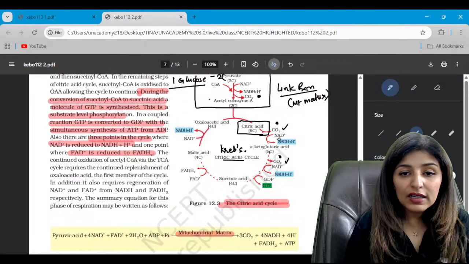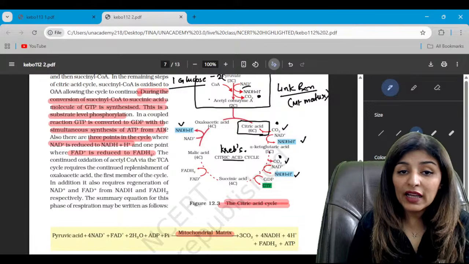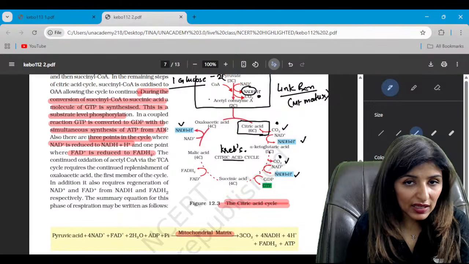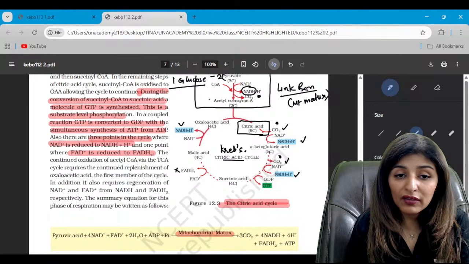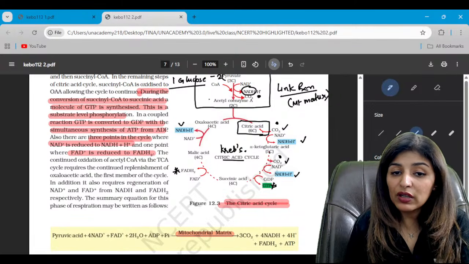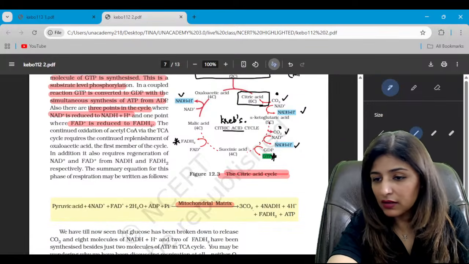Is that clear? Then how many NADH? 3 NADH during the Krebs cycle, 1 NADH during the link reaction. Then also, how many FADH2? Just 1 FADH2. How many GTP? Only 1 GTP. But you have to double it as per the deal. Is that clear?